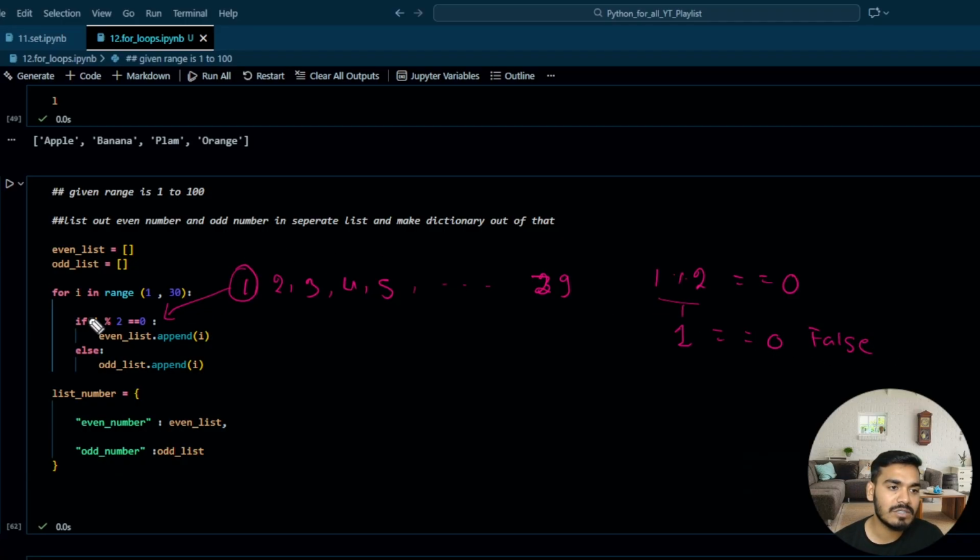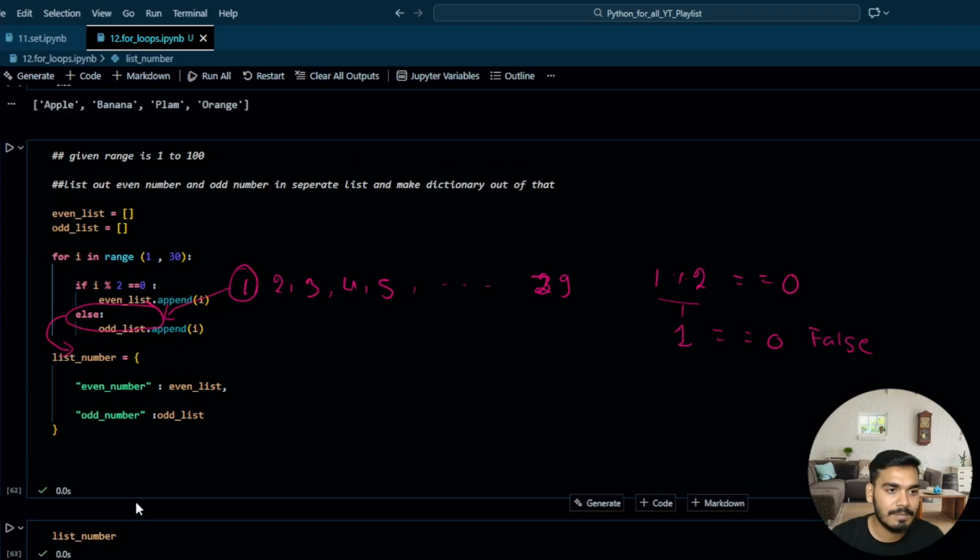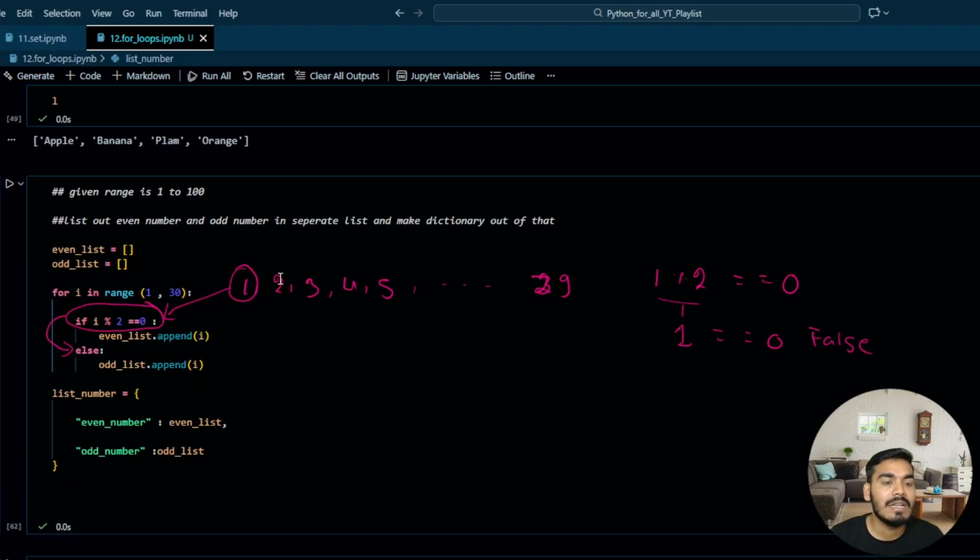And once this if statement is false, it jumps to the else condition. In the else condition, it is going to directly append that I into your odd list. So what is your I? This is 1, and this is going to be appended over here in your odd list. So if you see over here in the odd list, the first value will be 1. Correct? Similarly guys, in the second iteration, your second value of I will be 2, right?